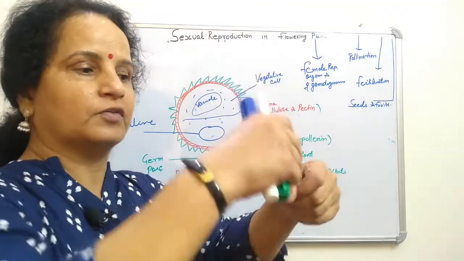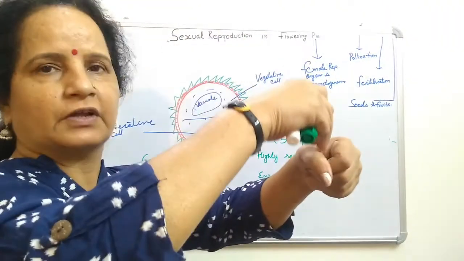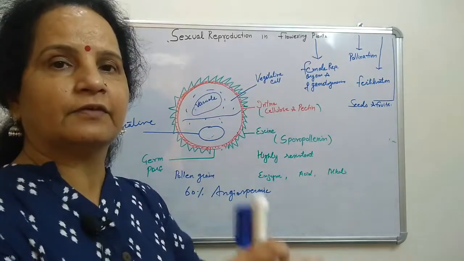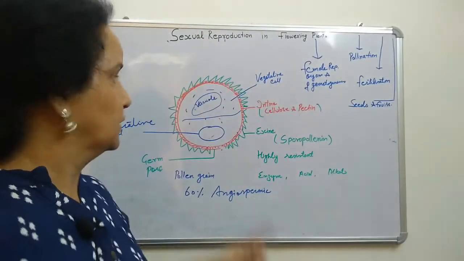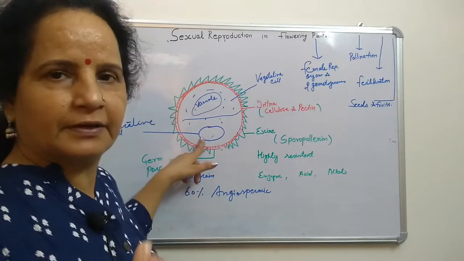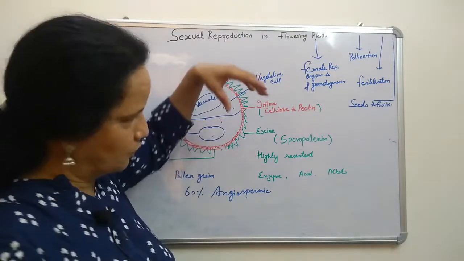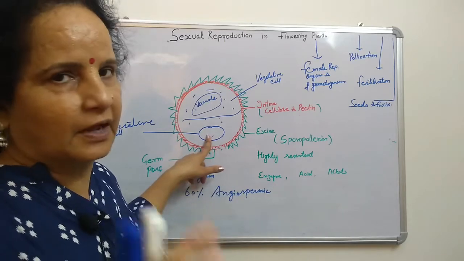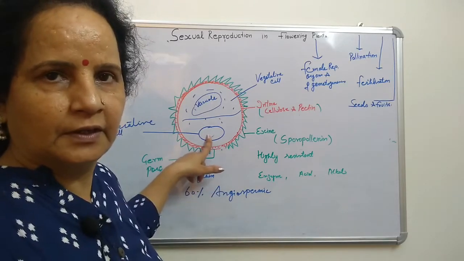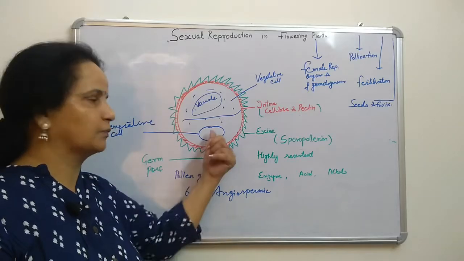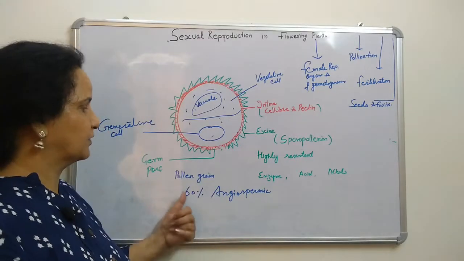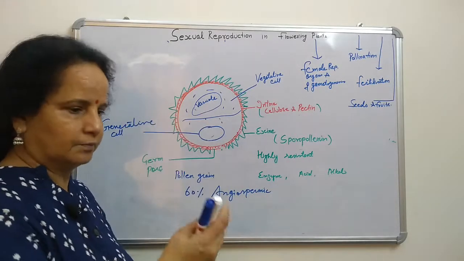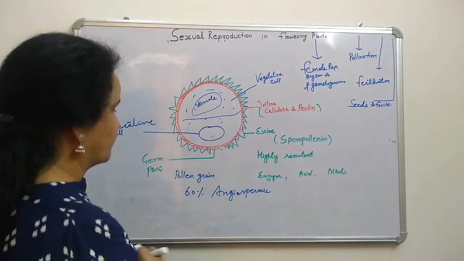When the pollen grain goes to the stigma, as soon as it enters from stigma to style, there will be a further division. At this time only one gamete, the generative cell, is there. When it goes to the stigma, one more mitotic division takes place and there are two gametes. Those two gametes will be responsible for double fertilization. So 60% shed the pollen grain at this stage.